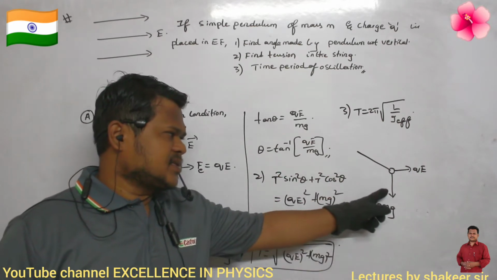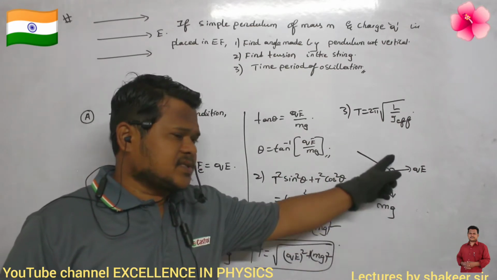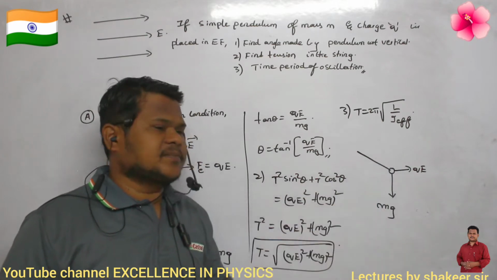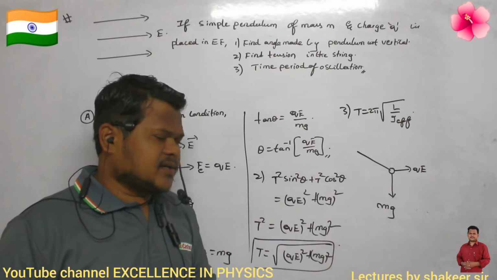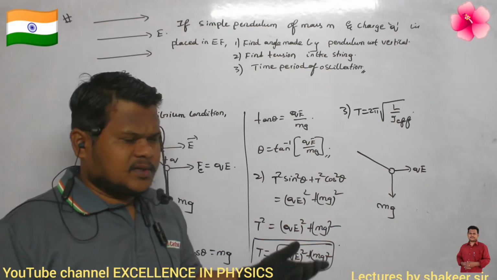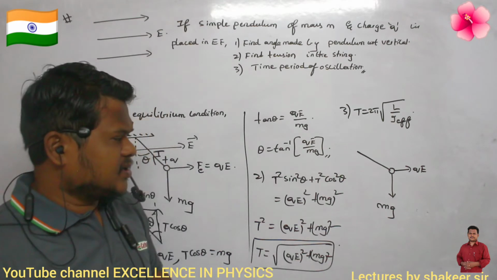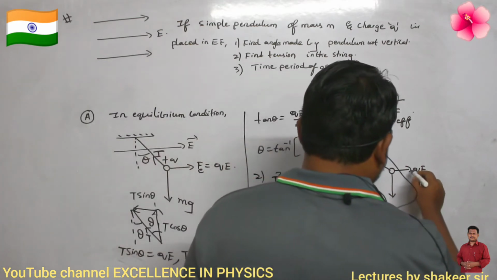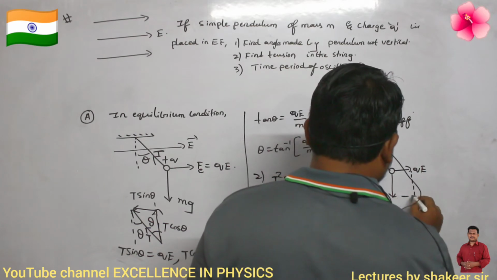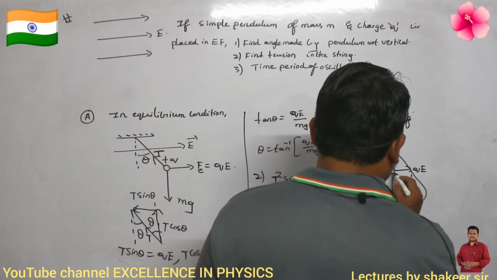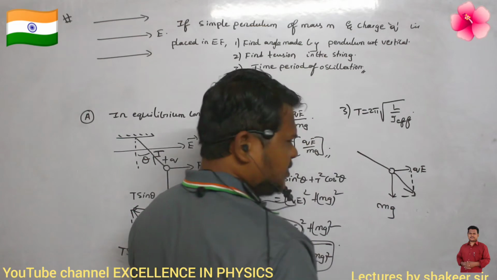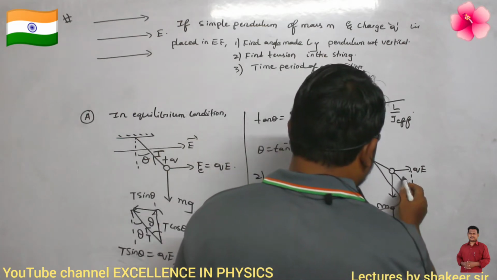This is the result. These are the two forces which are acting, QE and mg. Just take the resultant of these two forces, that will become the total external force. Are you able to understand? So what is the resultant of these two forces? The resultant of these two forces is this one. So how can I calculate this value?